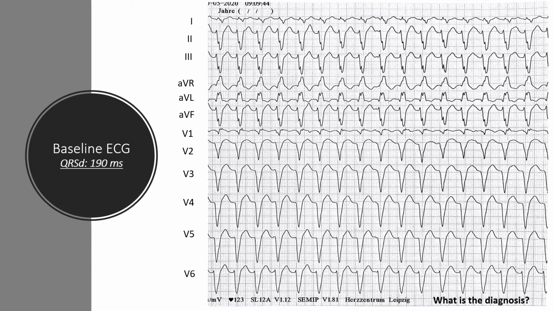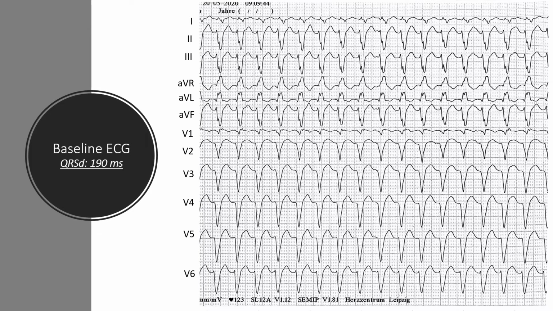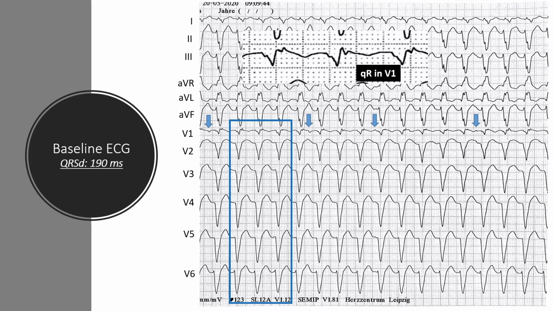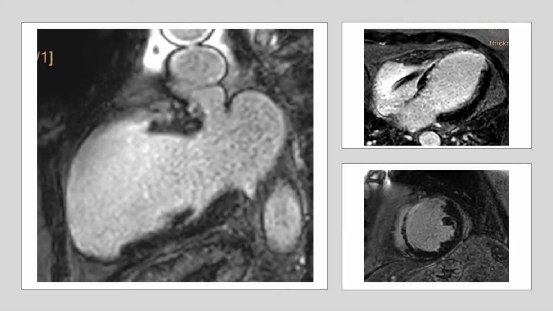There are other ECG criteria that indicates that this wide QRS complex tachycardia actually is a ventricular tachycardia, and one of them is the QRS duration of this tachycardia, which is around 190 to 200 milliseconds. The other criteria that we see in this ECG are negative concordance in precordial leads, VA dissociation, and QR pattern in lead V1. So in addition to age, underlying structural heart disease, we see in this ECG criteria for diagnosing ventricular tachycardia. In CMR, we see a large apical aneurysm and extensive scar formation in apex and anterior wall.